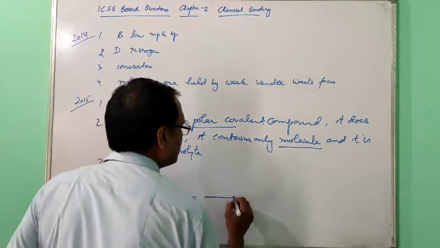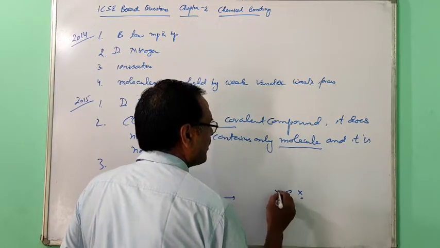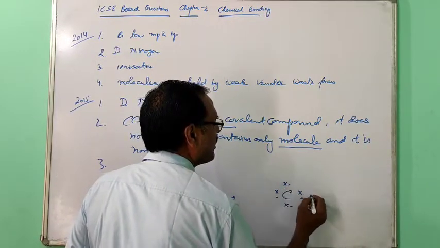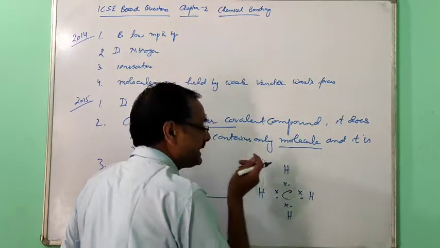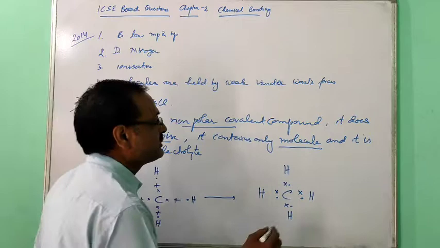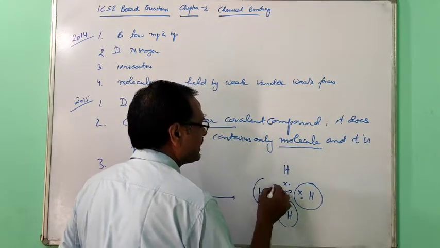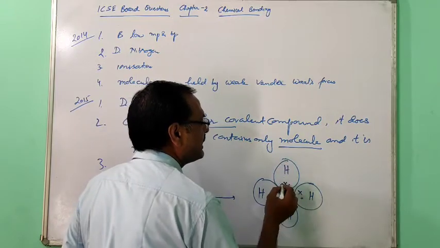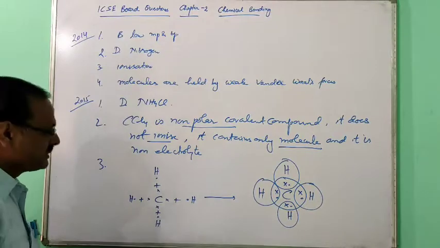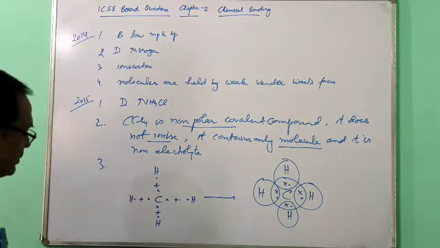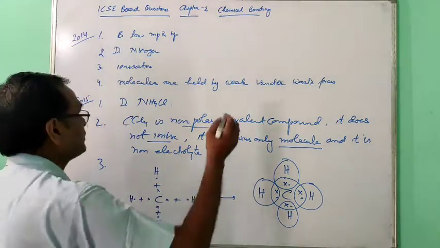So they will share with carbon. Now all the hydrogen atoms are completing the duplet and the carbon atom is completing the octet. So 2015, third question. Now the fourth question.